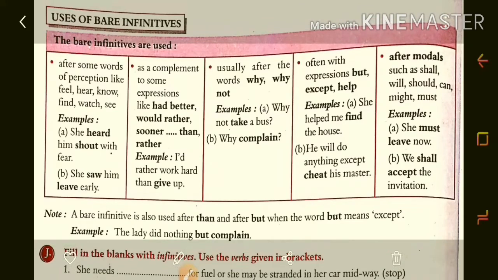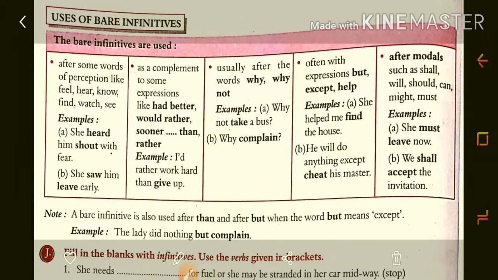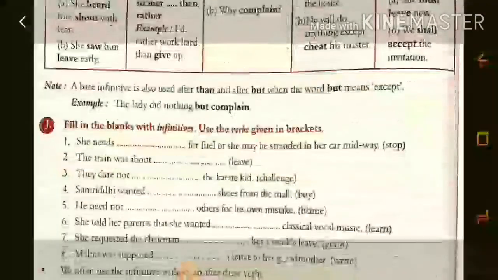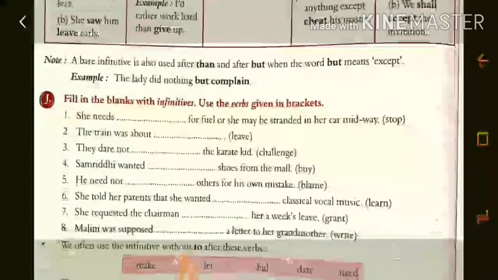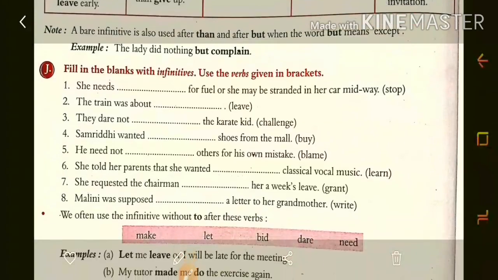Then often with expressions but, except and help. He will do anything except cheat his master. Then after modals such as shall, will, should, can, might or must. She must leave now. So in this way you can use bare infinitives. Okay, about that here they have given question number J. Fill in the blanks with infinitives. Use the verbs given in the brackets. She needs to stop for fuel or she may be stranded in her car midway. The train was about to leave.